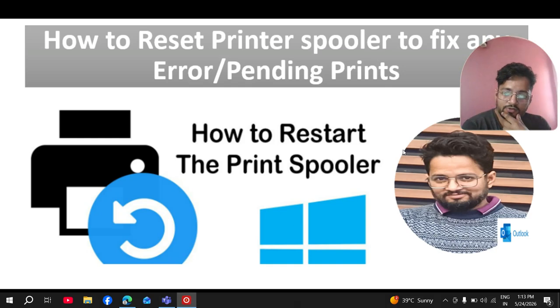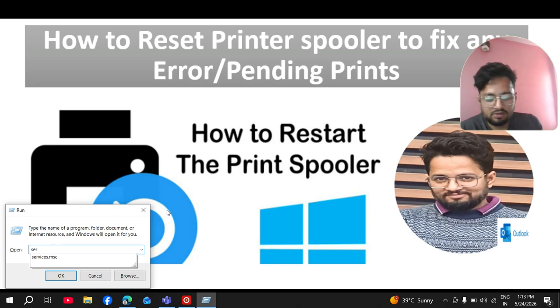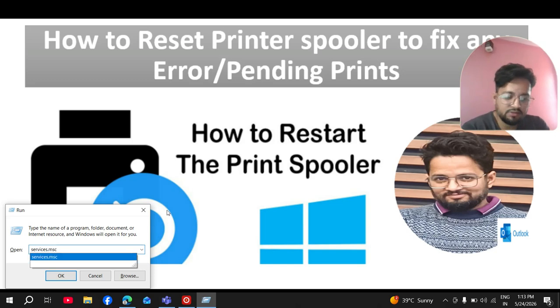Hi friends, today I am going to teach you how to reset the printer spooler to fix any error or pending print jobs. So let's move on screen. First, you need to type the command Windows R, then type here services.msc, hit enter.